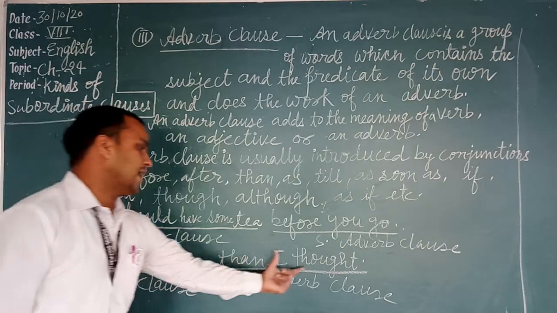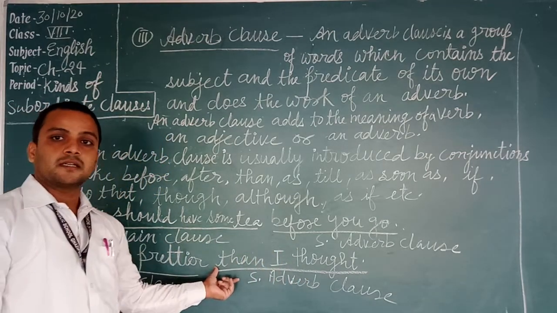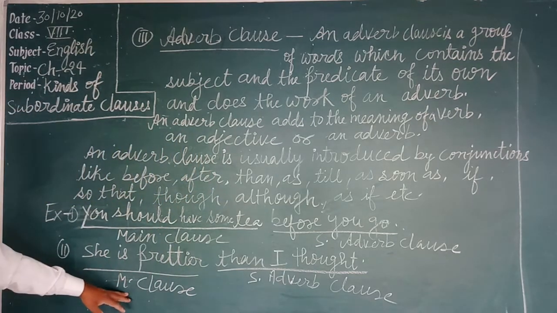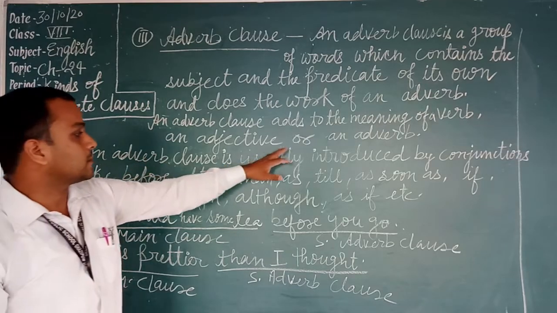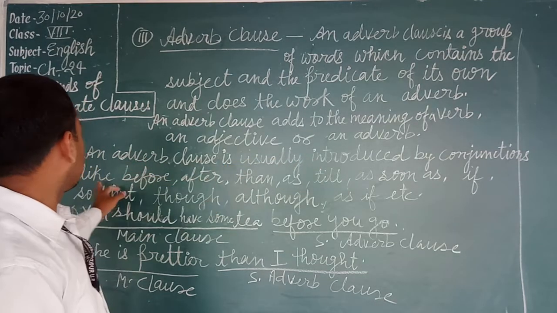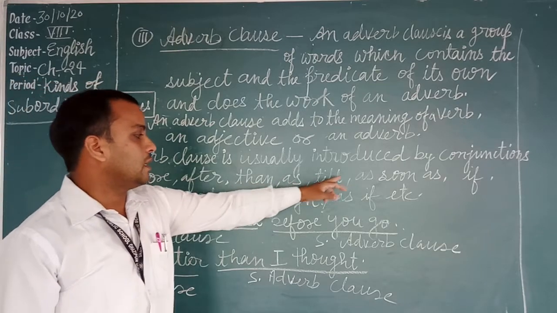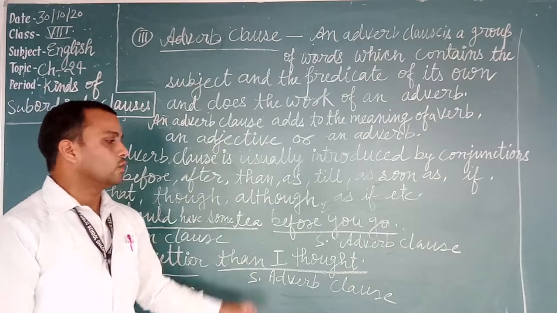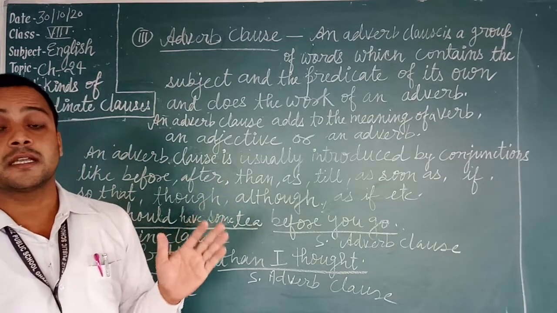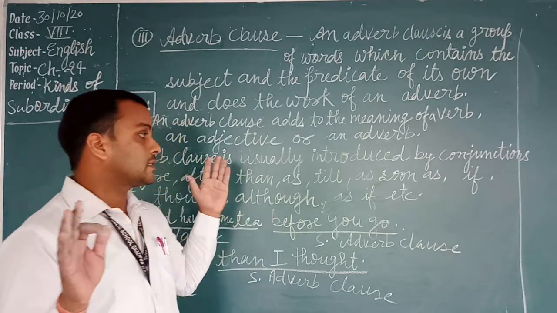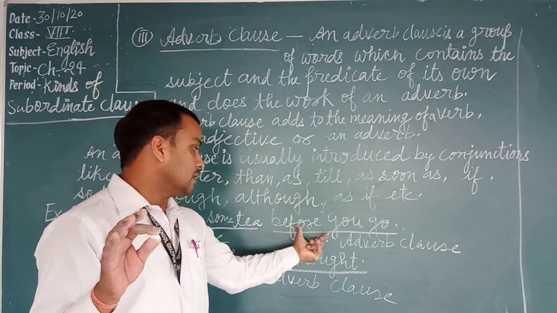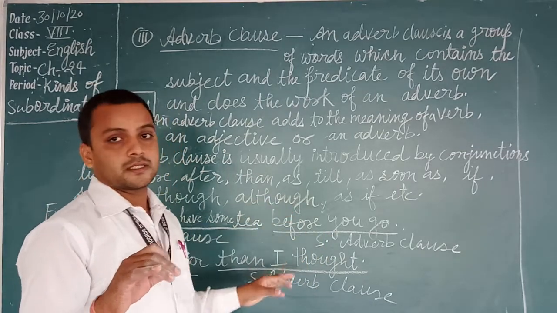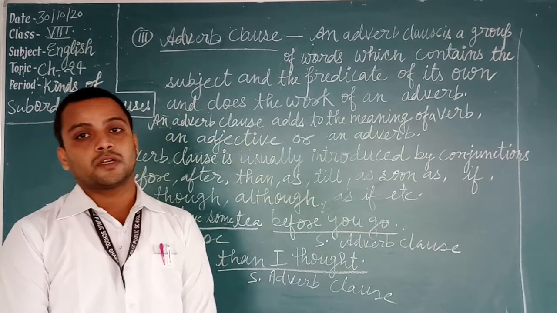She is prettier than I thought. Than is the conjunction of the adverb clause, so it will be the subordinate adverb clause, and this portion will be the main clause. These conjunctions, before, after, than, as, till, until, as soon as, if, so that, though, although, as if, tell us that the sentence attached with them is an adverb clause.